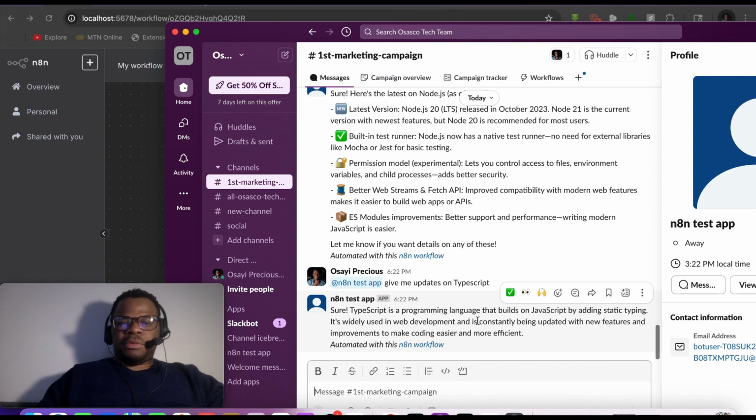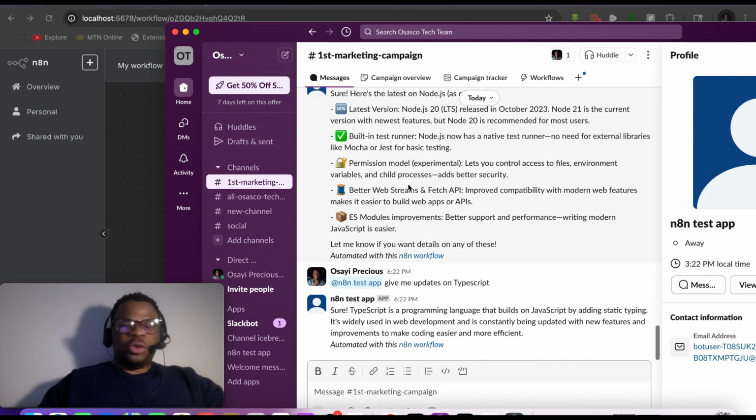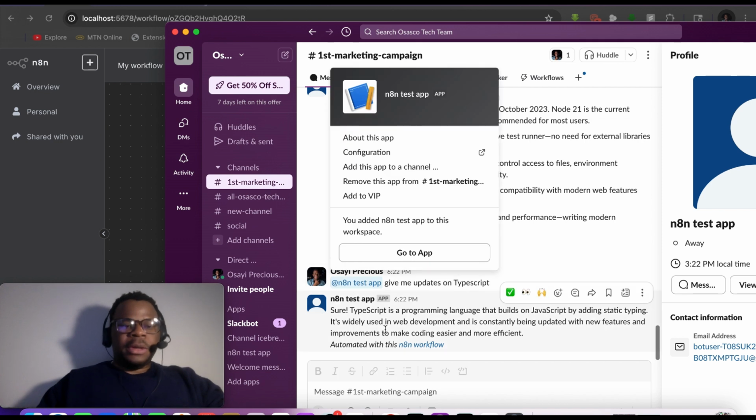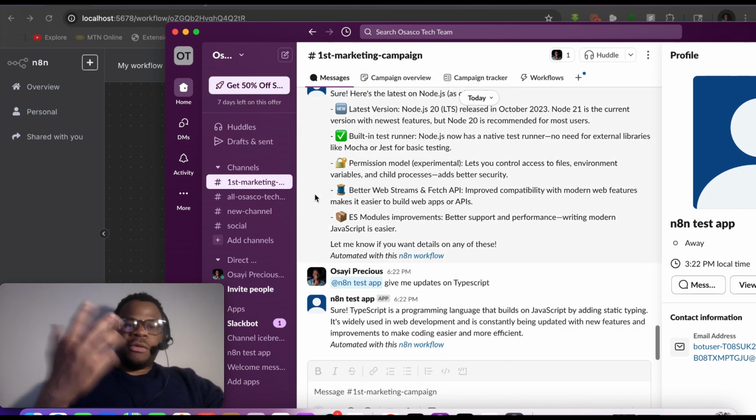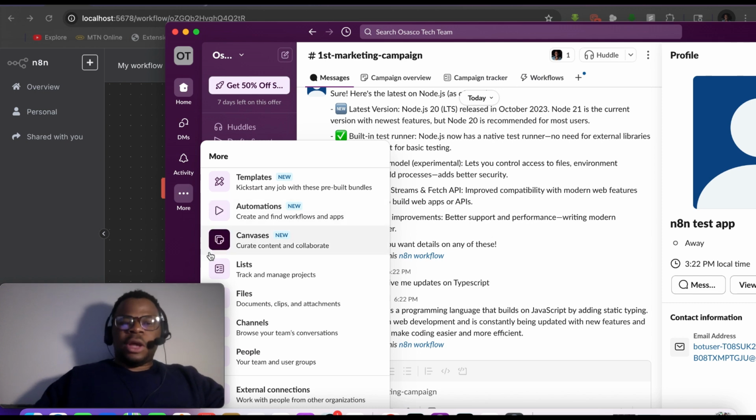Sure, TypeScript is a programming language that builds on JavaScript by adding static typing. It's widely used in web development and is constantly being updated with new features and improvements to make coding easier and more efficient. So instead of trying to go to the web to do the whole research on TypeScript, for instance, I simply come here to my channel and ask the application which I created to give me responses, and then it triggers the workflow from n8n, and it does this. So there are a whole lot of use cases for this.